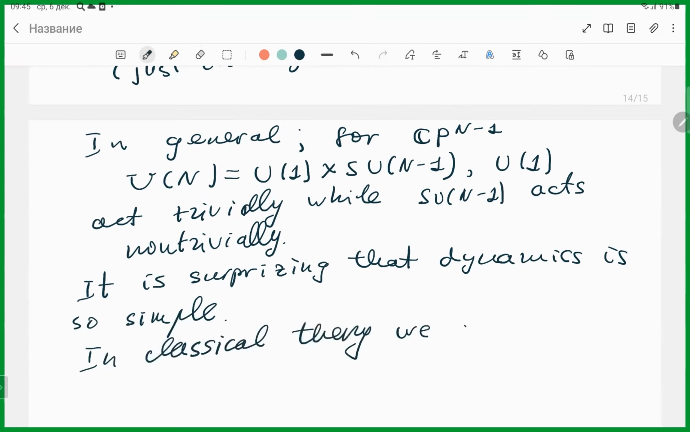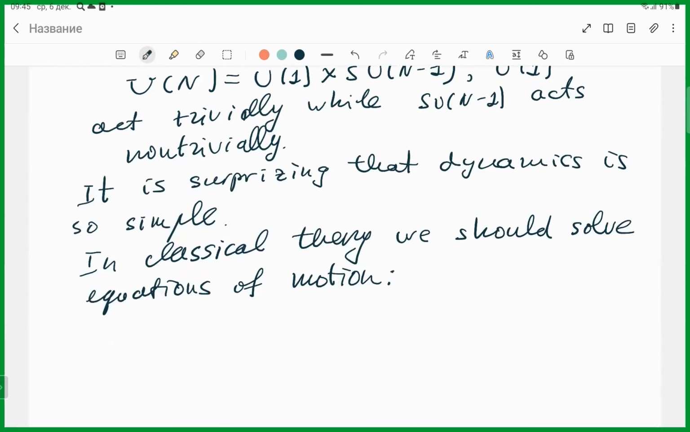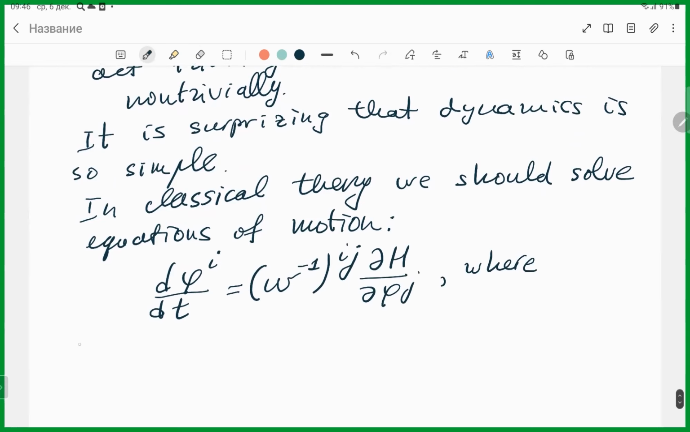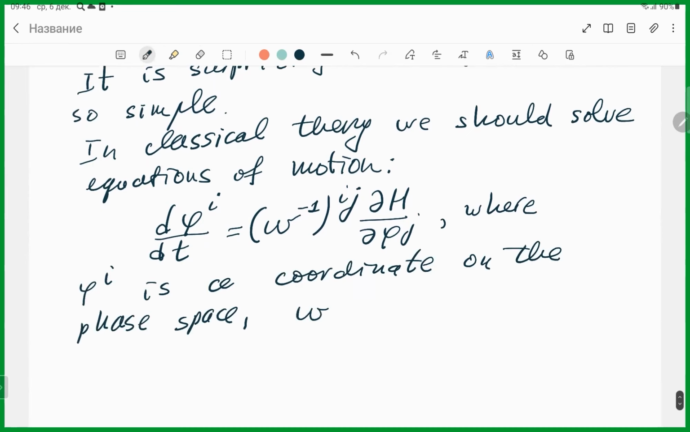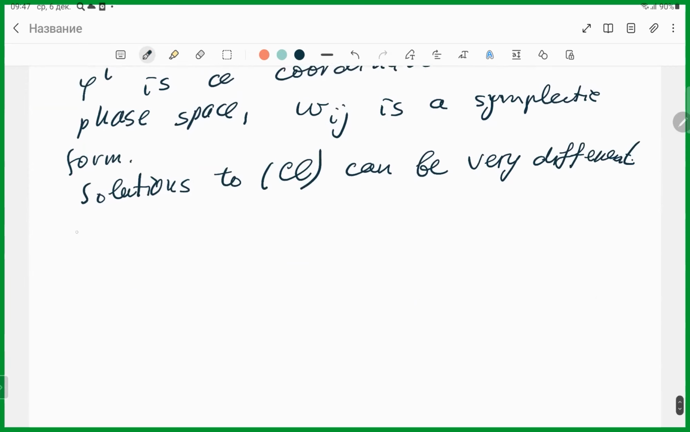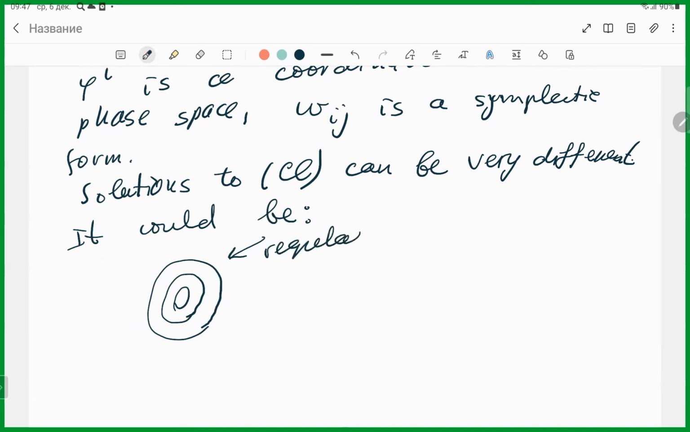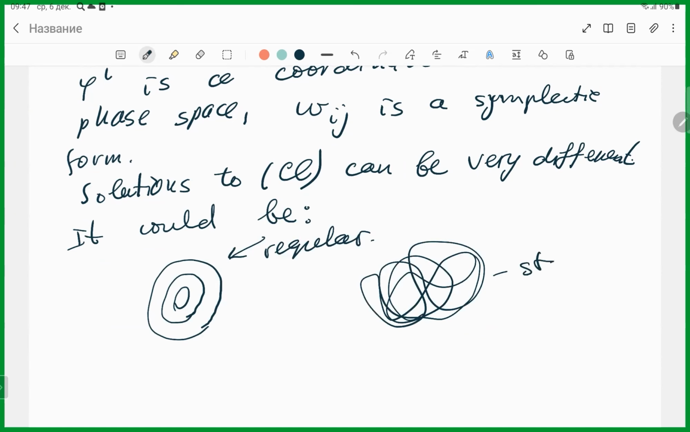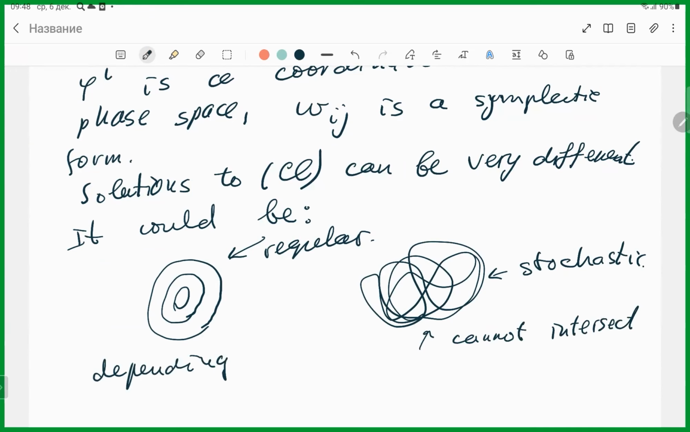In classical theory, we should solve equations of motion that have, roughly speaking, the following form, where phi^i is a coordinate on the phase space. Omega_ij is a symplectic form. I think it's written like this. Let me call this equation classical. Solutions to classical can be very different. It could be something regular, or it could be something stochastic. Of course, they cannot intersect, but I cannot write it.